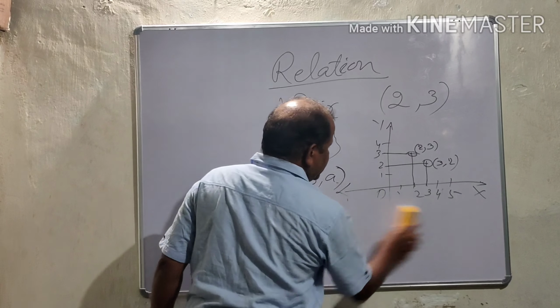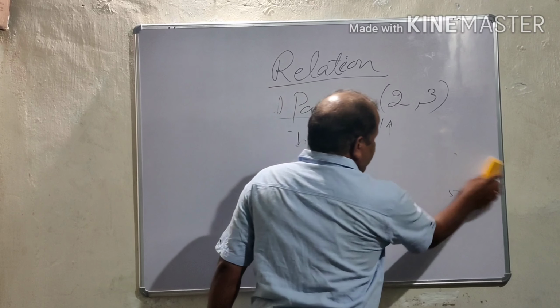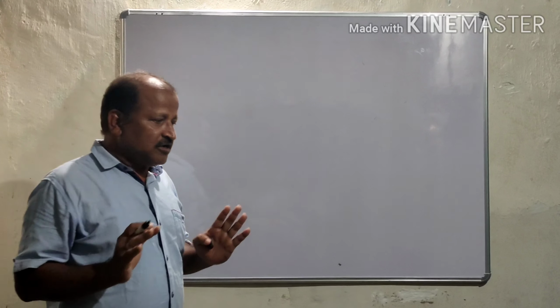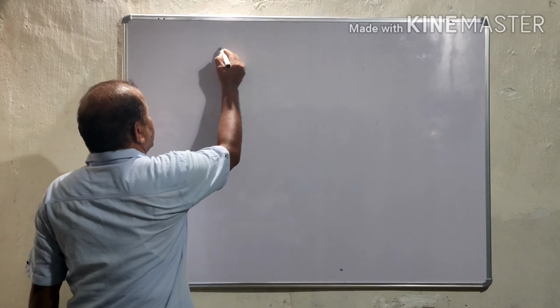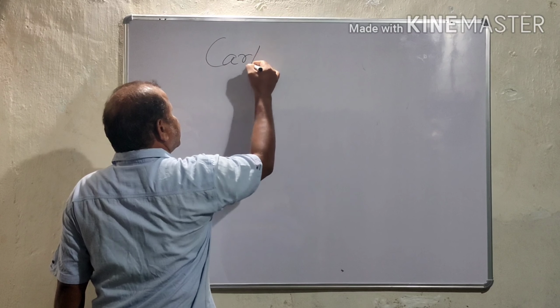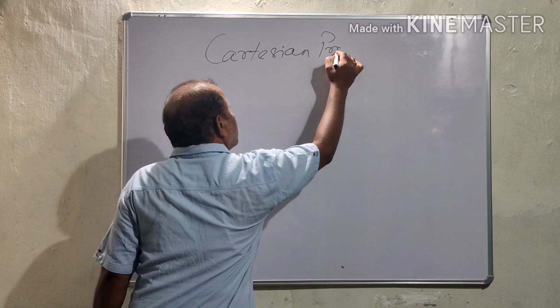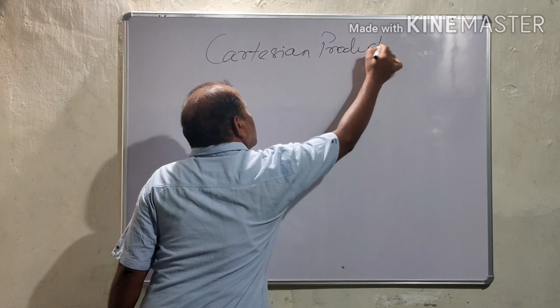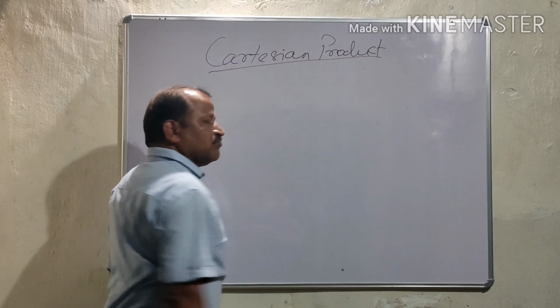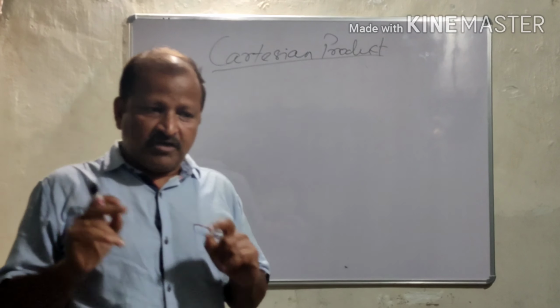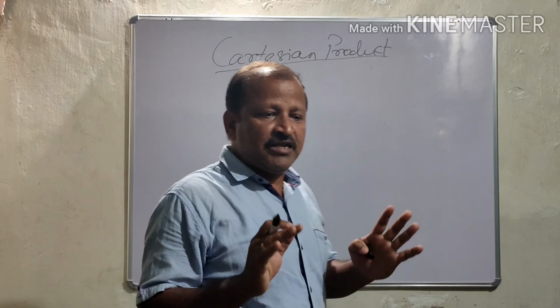Now, let us recall. We will read the Cartesian product of sets. Product, you know, product of numbers. But product of sets is known as Cartesian product.